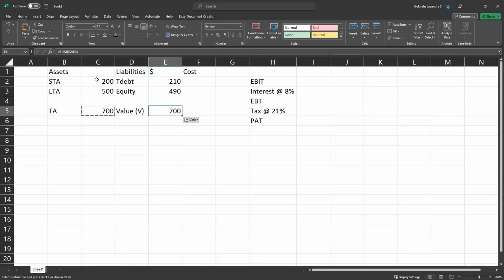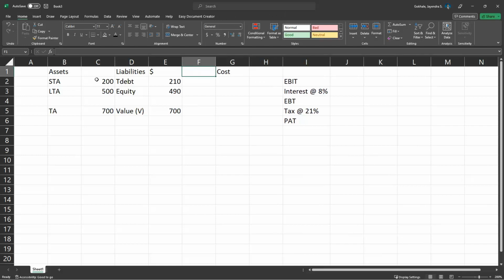And then first of all we have to find out the component, D by V and E by V, so equals this divided by this, and equals this divided by this.